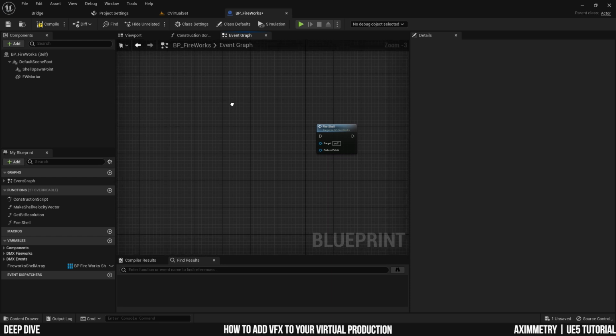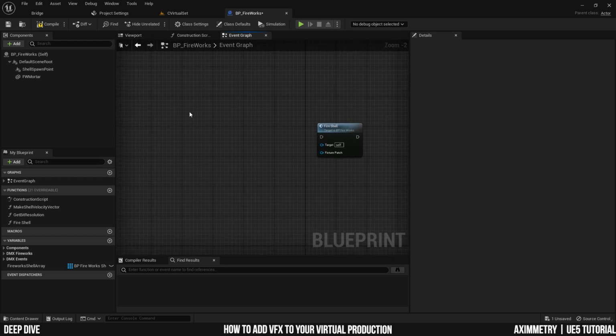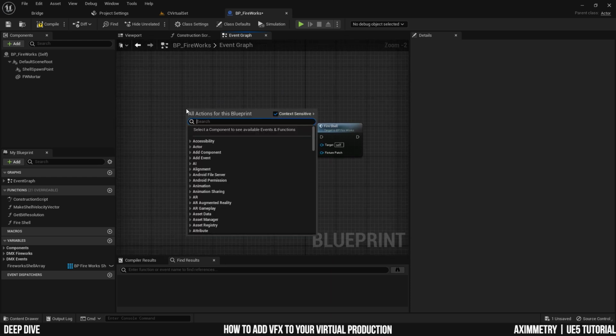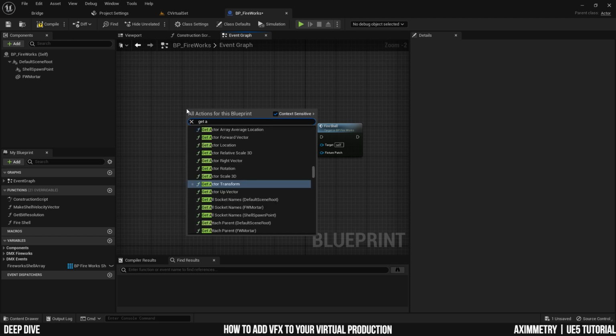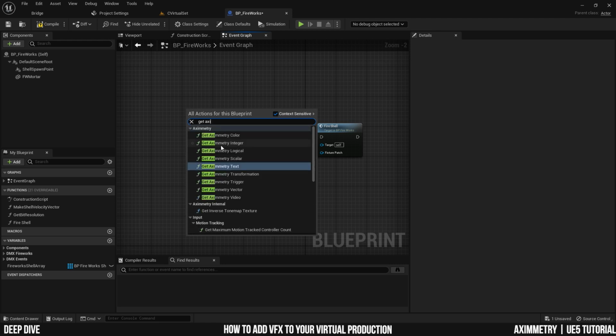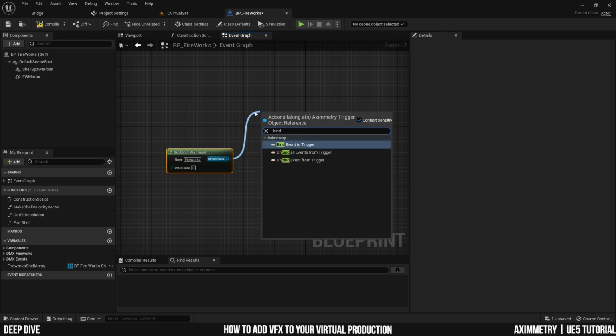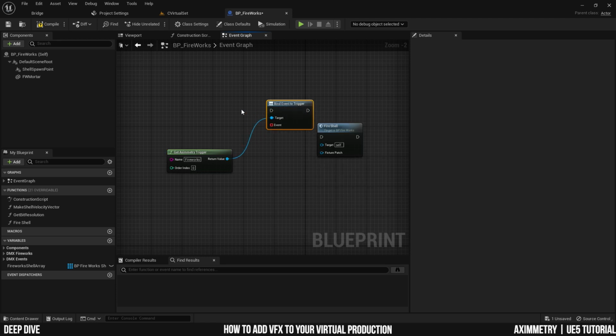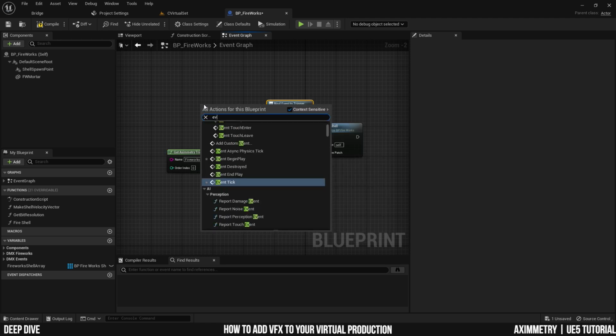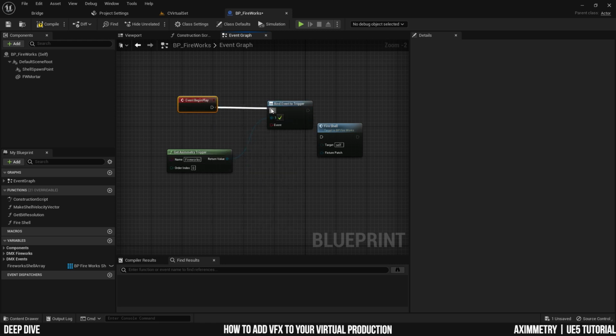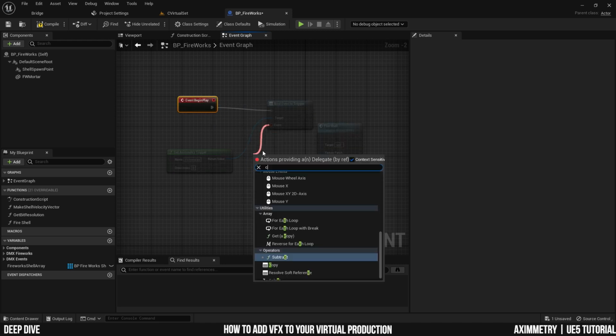I'll just delete all that, and what I'm going to do is right click and just get Aximmetry trigger, because that's what we want to do. There we go, and I'm going to name it Fireworks, and by an event trigger and event begin play, I'm going to create a custom event.